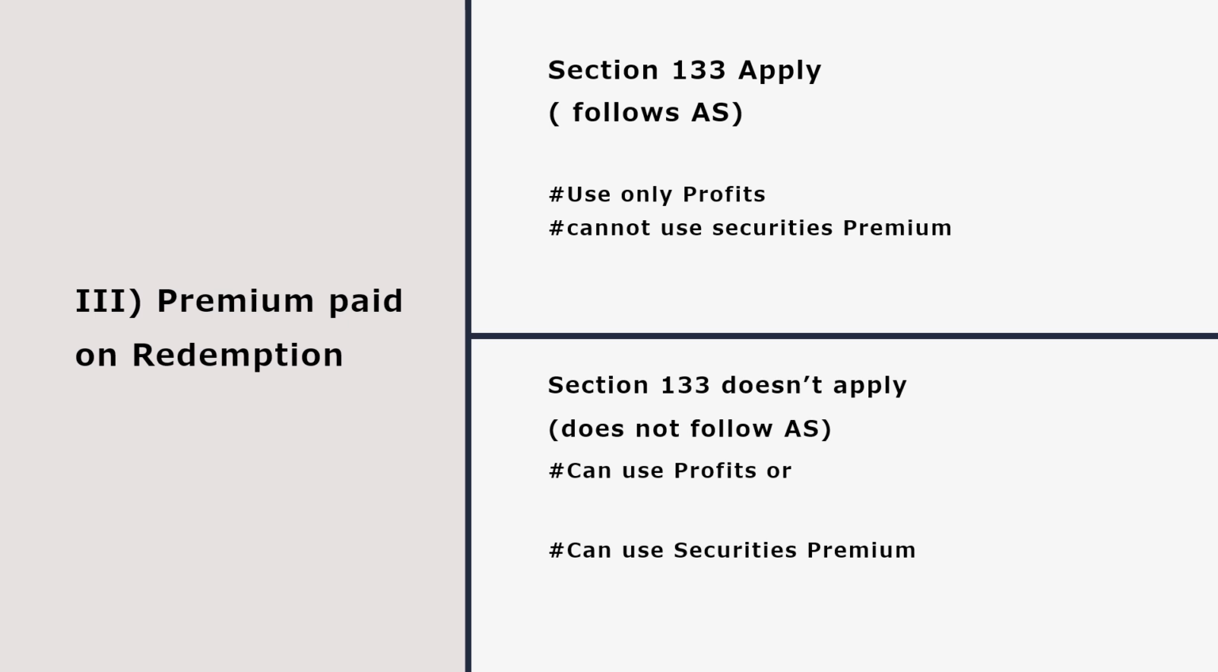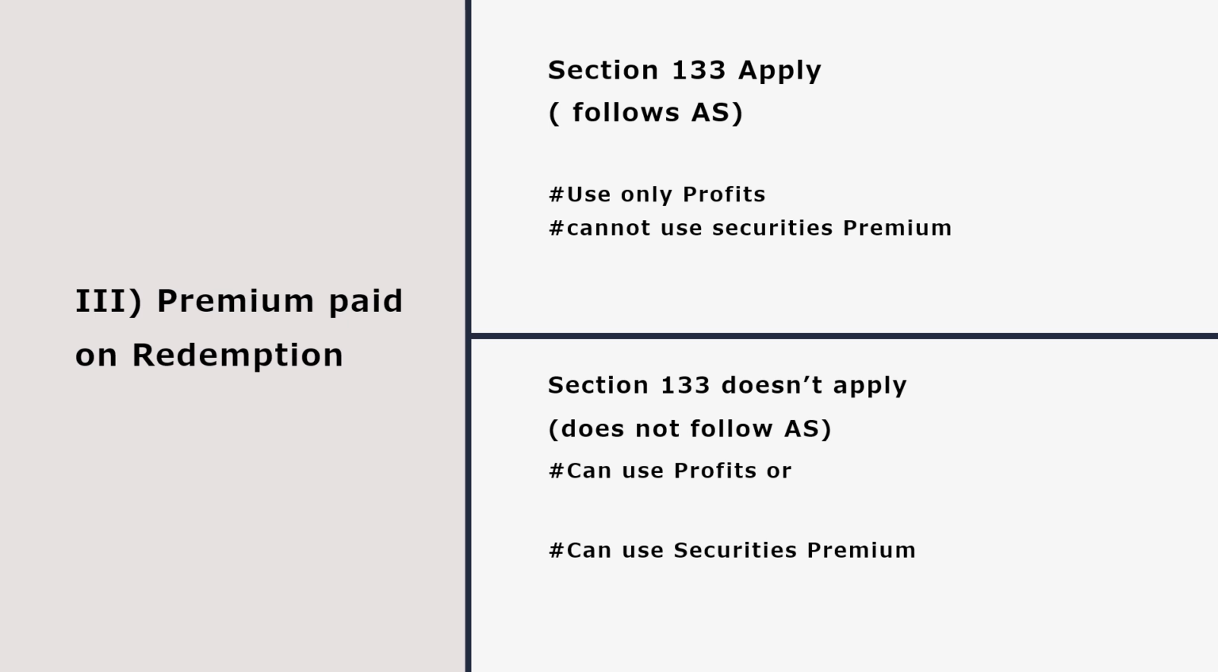Still, in some of the institutions or universities, it is not updated. They still use both profit as well as security premium. But after the amendment, the company to which section 133 applies can only use profits, not security premium.